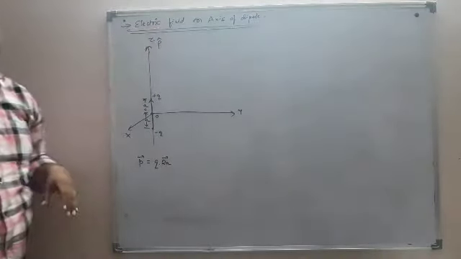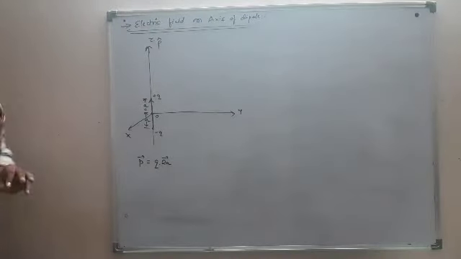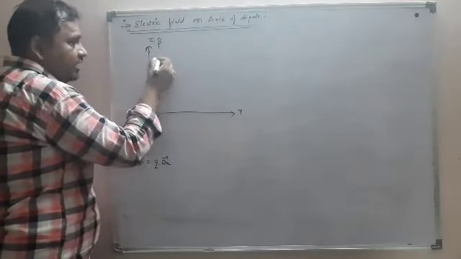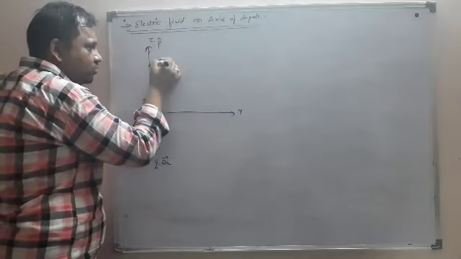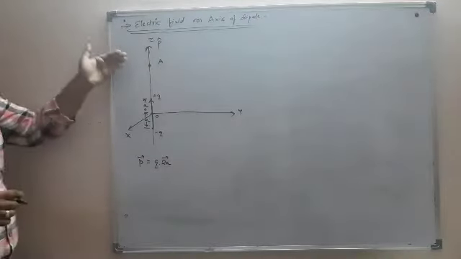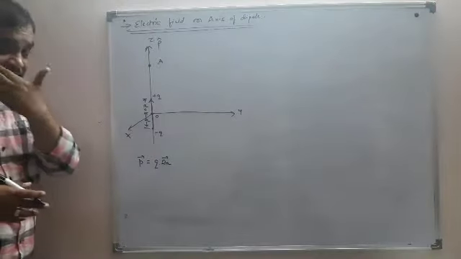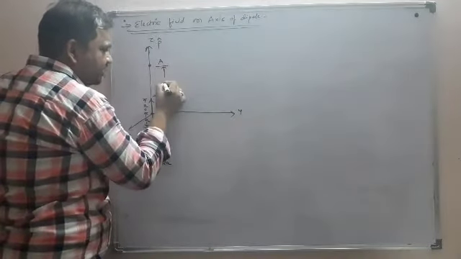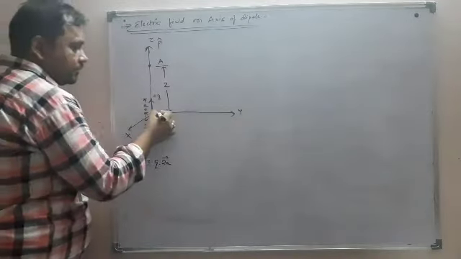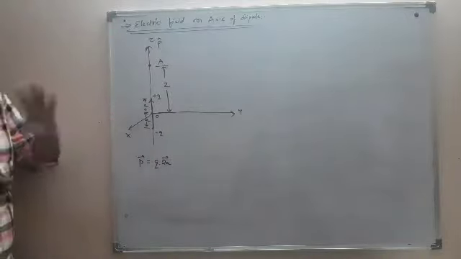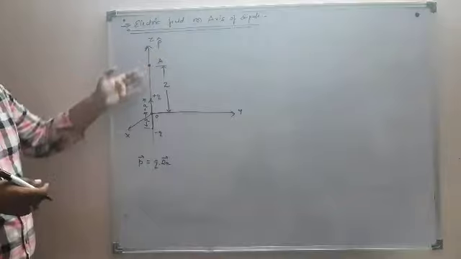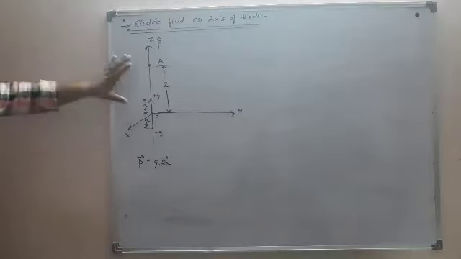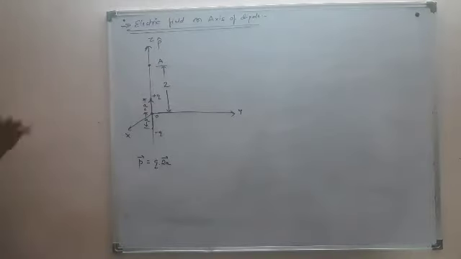First, I am trying to find the electric field at any point on the axis. Let us say this is that point, call it point A. I want to find the electric field at this point A. So what will be your approach? This point A, where I want to find the electric field, is at a distance z from the center of the dipole. What should be my approach?